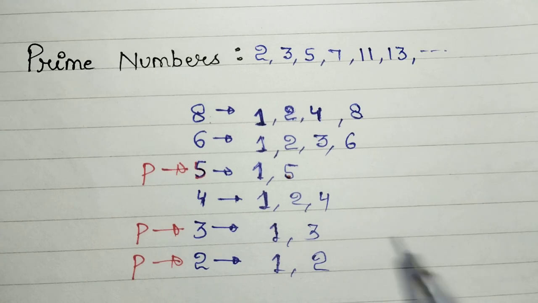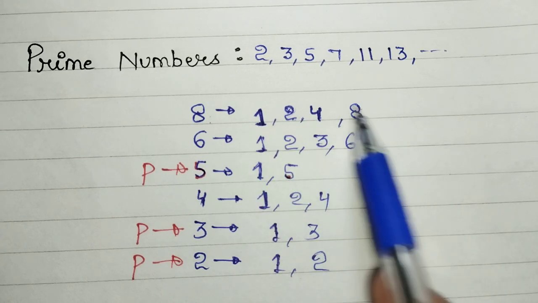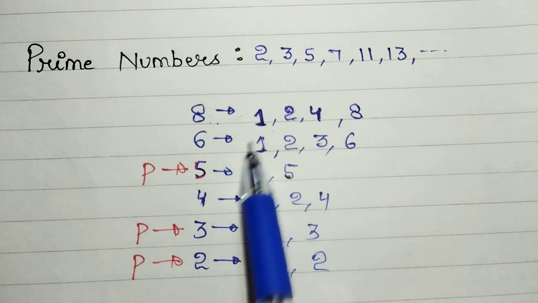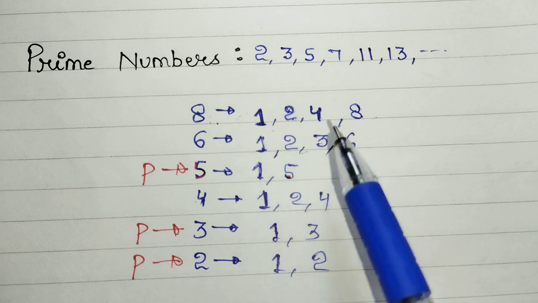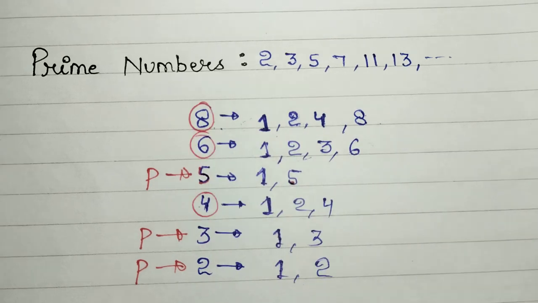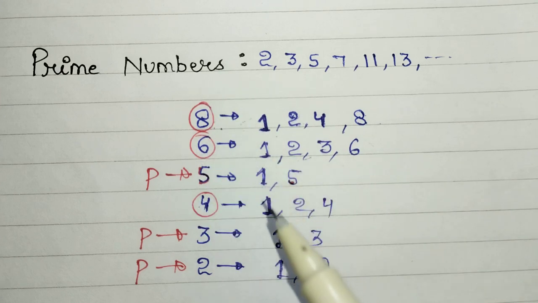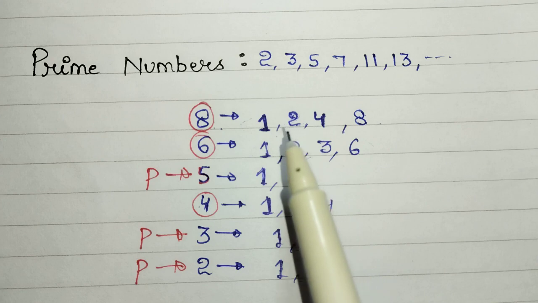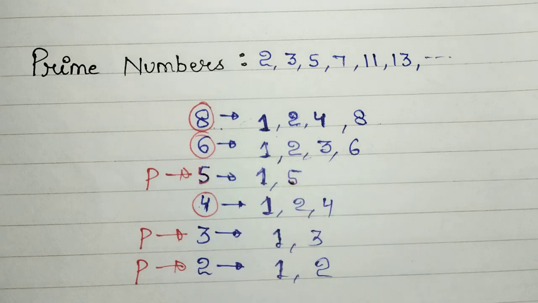And the numbers which can be divided by more than 2 numbers: 4 numbers can divide 8, 4 numbers can divide 6, 3 numbers can divide 4. If there are more than 2 numbers, then we say these numbers are composite numbers. So in this example, 8, 6, 4 are composite numbers, right? Because more than 2 numbers can divide these numbers, so these are composite numbers.